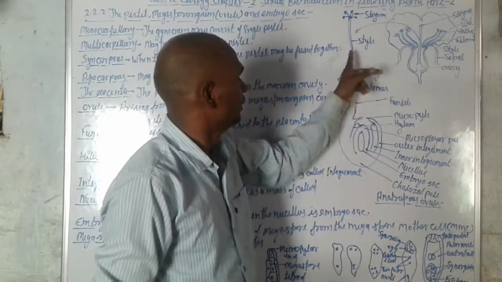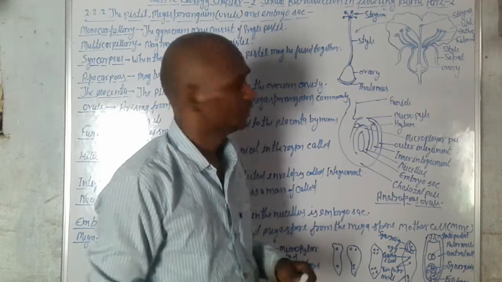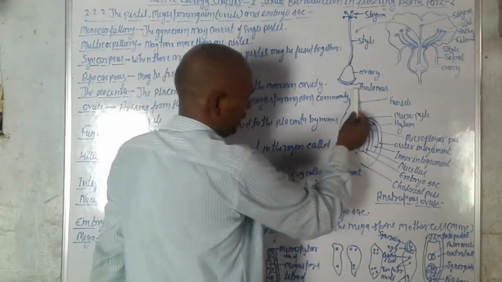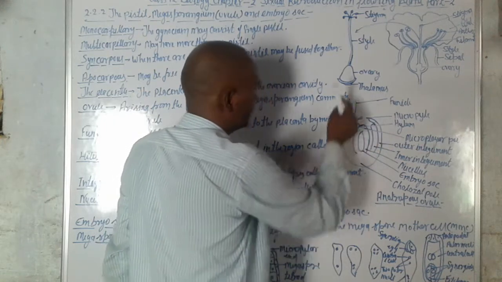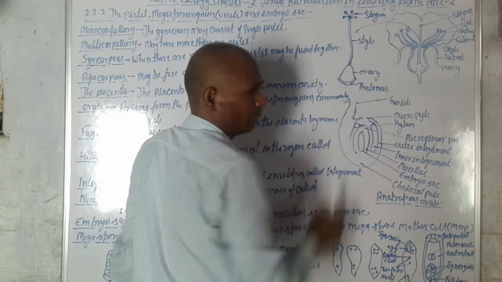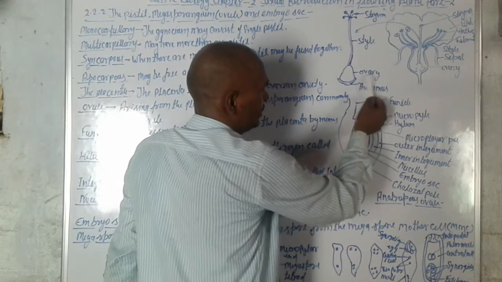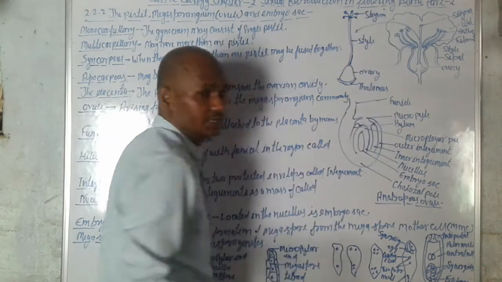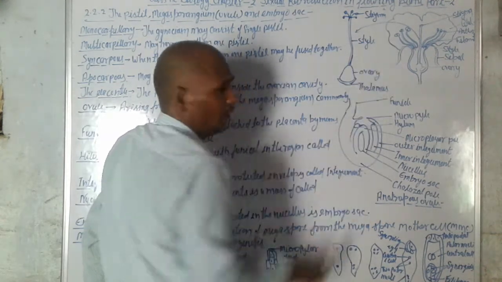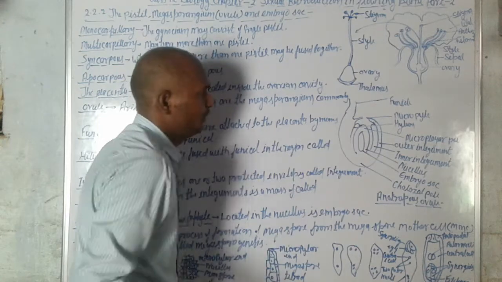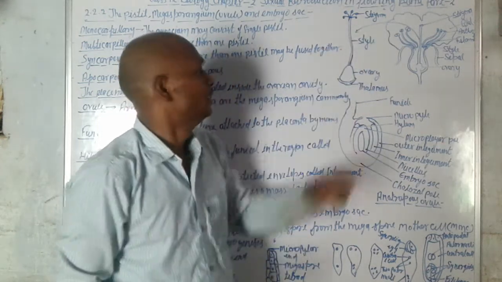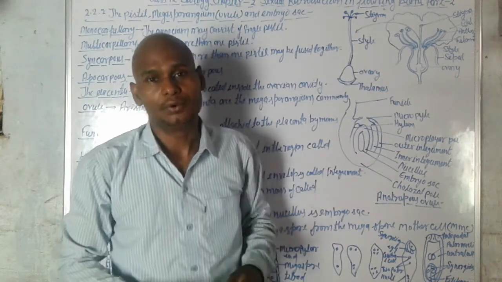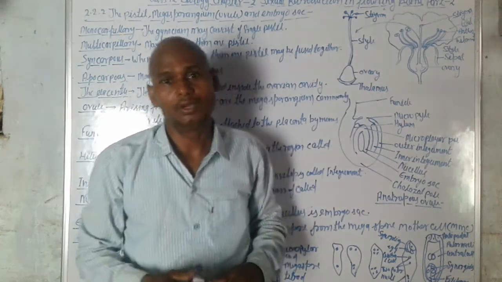We can see here this is the gynoecium. It has parts: this is the thalamus, above the thalamus is the ovary, in the middle between the ovary and stigma is the style, and the upper part of the gynoecium is the stigma. So these are the parts of the gynoecium.